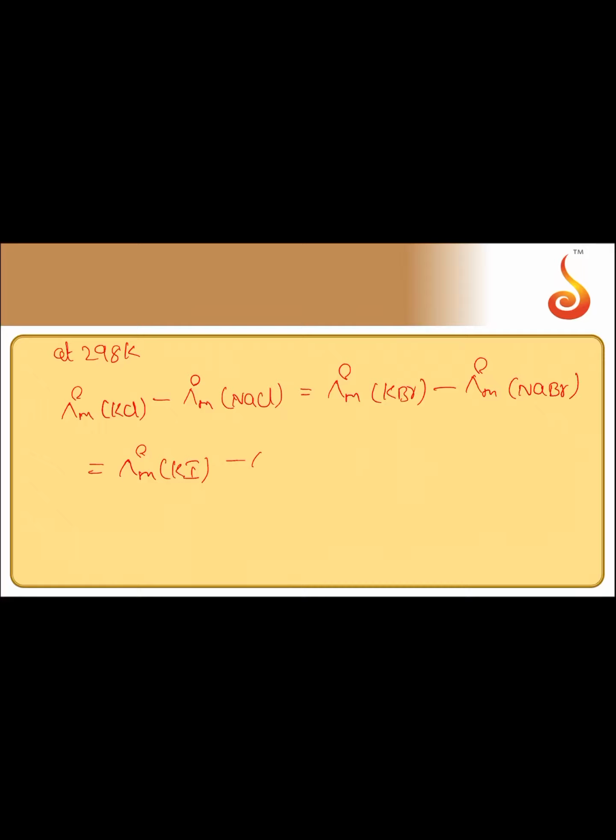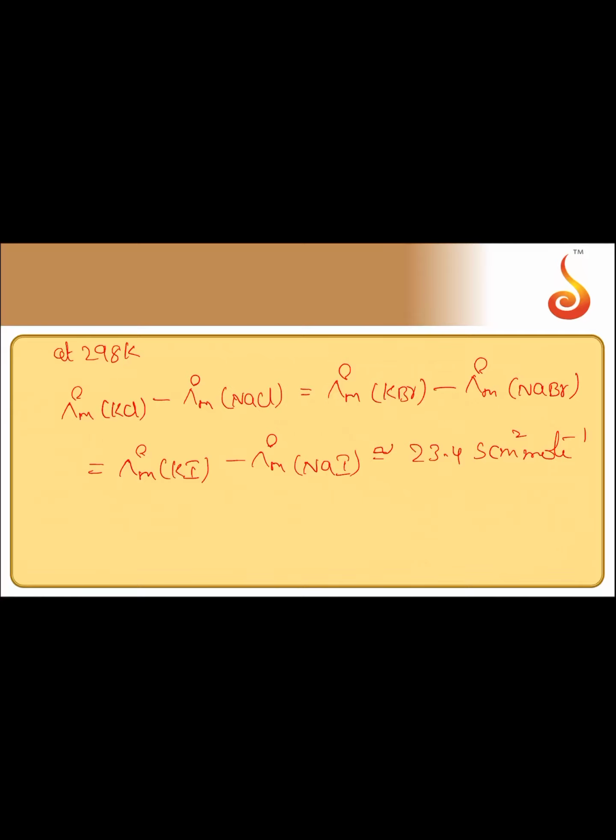For example, at 298 Kelvin, lambda m naught of KCl minus lambda m naught of NaCl is equal to lambda m naught of KBr minus lambda m naught of NaBr is equal to lambda m naught of KI minus lambda m naught of NaI, which is approximately equal to 23.4 Siemens centimeter square mole inverse.